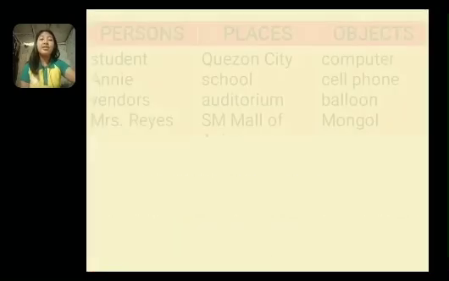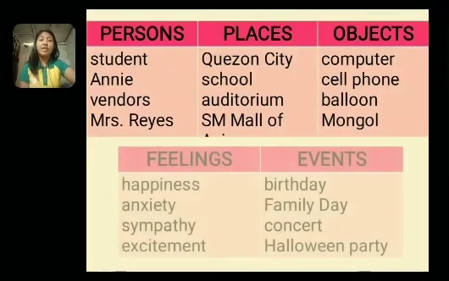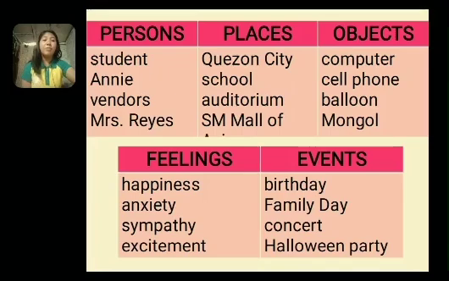So I have here the examples of a noun. So we have the name of persons, places, objects, feelings, and events. For the name of persons, we have the student Annie, vendors, and Mrs. Reyes. For the name of places, we have Quezon City, school, auditorium, and SM Mall of Asia. For the name of objects, we have the computer, cell phone, balloon, and Mongol. Class, the word Mongol is the brand name of a pencil.